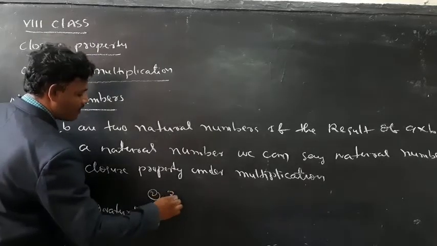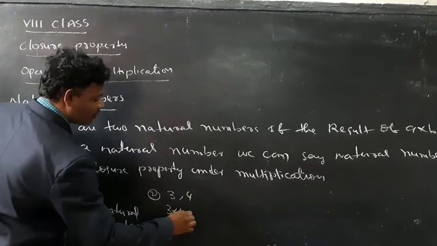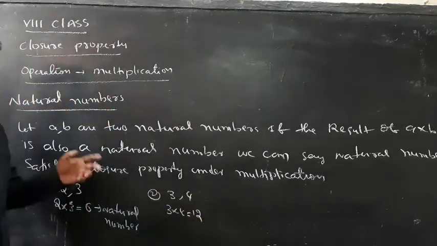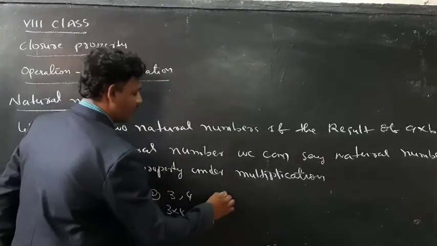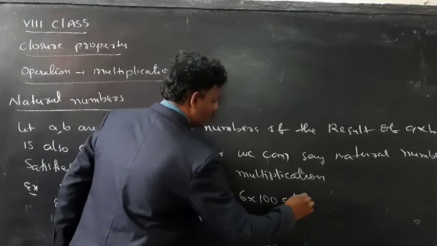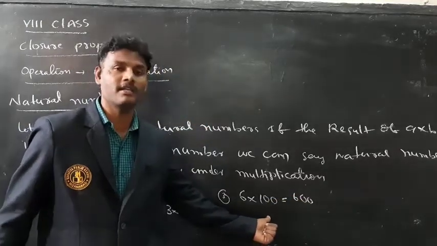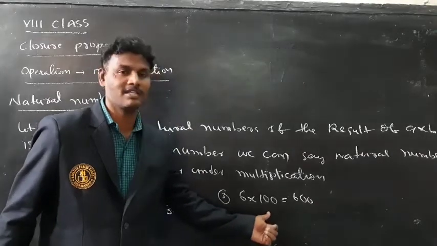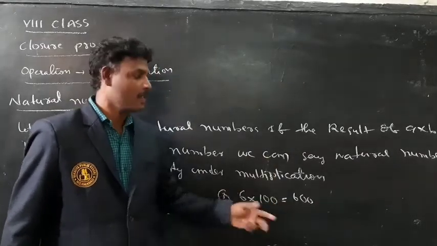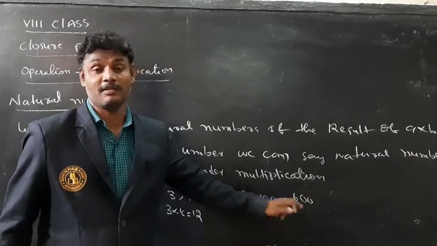Example 2. 3, 4 are natural numbers. 3 into 4 is equal to 12. 12 is also a natural number. Example 3. 6 into 100 is equal to 600. 6 is a natural number and 100 is a natural number. 6 into 100 is equal to 600. So 600 is also a natural number.